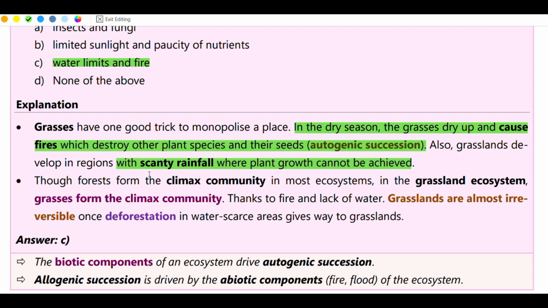Though forests form the climax community in most ecosystems, in the grassland ecosystem, grasses form the climax community, thanks to fire and lack of water. Grasslands are the most irreversible, and once deforestation in water scarce areas gives way to grassland.